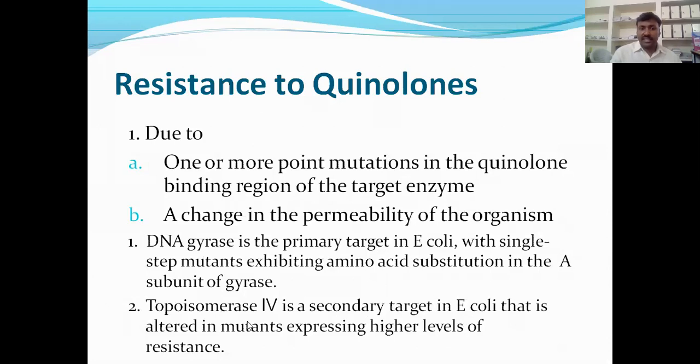Topoisomerase 4 is the secondary target in E. coli, so altered mutants express high levels of resistance. Whatever the case, because of these mutations in the organism, the antibiotics do not enter the organism or do not bind to the targeted enzyme or protein.